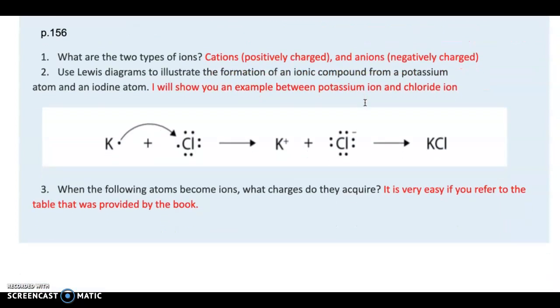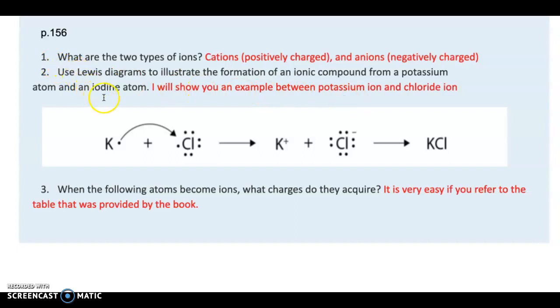Okay, page 156 is asking what are those 2 types of ions. So the question is not very correctly made. So what are the two different types of ions? There are cations, the ones that have a positive charge, and anions that have a negative charge.